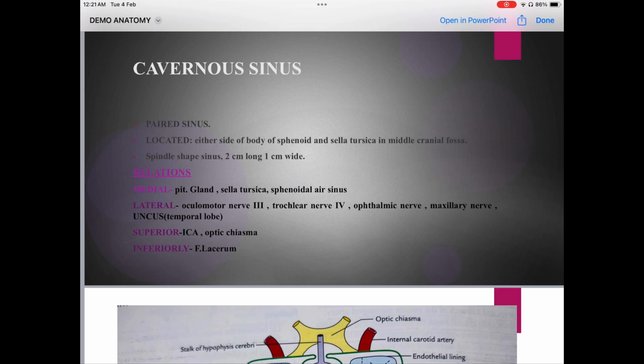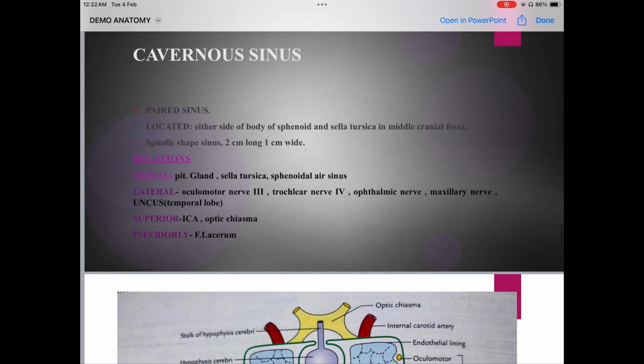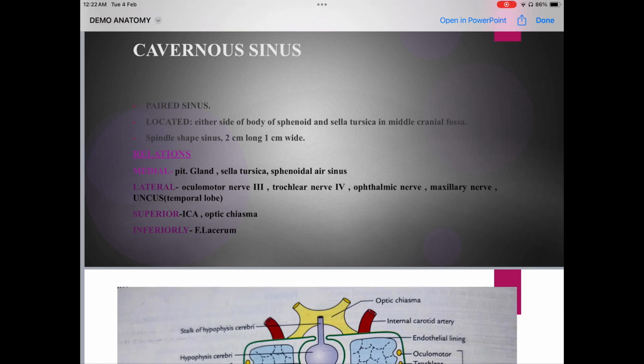First of all, the intro. Cavernous sinus is a paired sinus. This is not a single sinus. This is a paired sinus. Now its location: where is it located? It is located on either side of the body of sphenoid and sella turcica in the middle cranial fossa. It is very important, students, to write as it is. It includes everything: the intro part, the location, the relations, the attachments, floor, roof, contents. You are supposed to write in the same pattern, and the sequence is also supposed to be the same. So cavernous sinus is a paired sinus located on either side of the body of sphenoid and sella turcica in the middle cranial fossa.